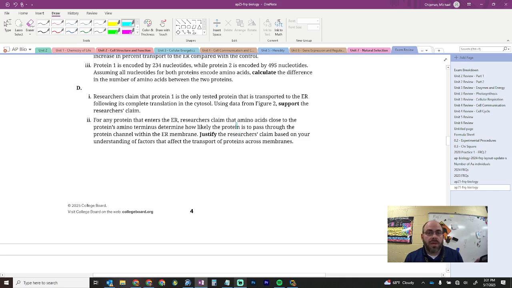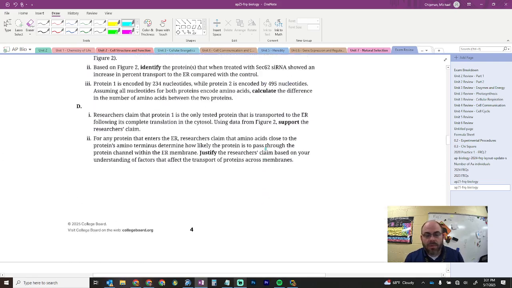Or you could use the claim that the amino terminus is charged, therefore it needs assistance across the membrane. I think as long as you understand that the chemical nature of the protein is such that it can't just get through the membrane, that it needs some sort of assistance, I feel like they're going to accept a range there as long as you have that understanding.